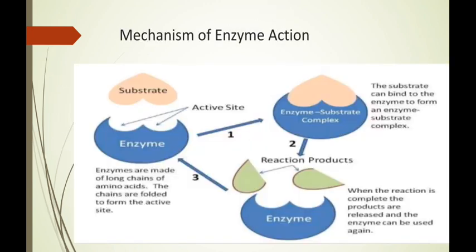Mechanism of action of enzyme. The enzyme has a 3D polypeptide structure where there is a site called the active site. On the active site, substrate gets bound and we get the enzyme substrate complex. The enzyme provides a surface to the substrate to undergo the reaction. After the reaction, the product is removed and we get the enzyme for further reaction.